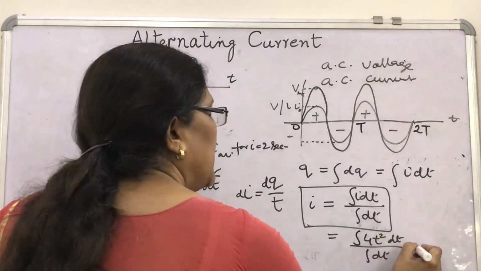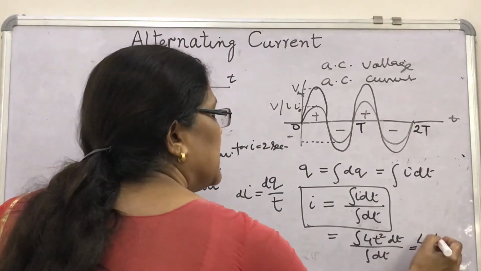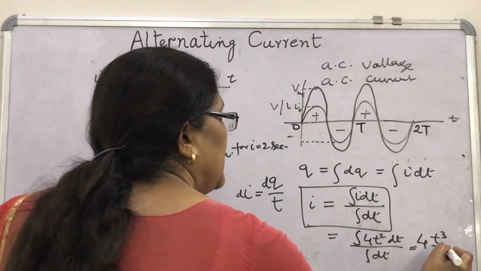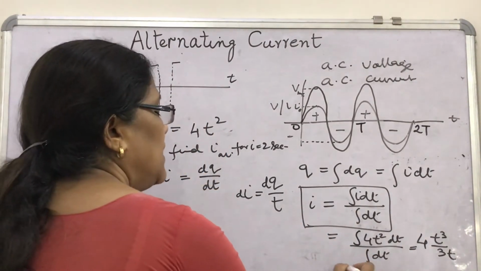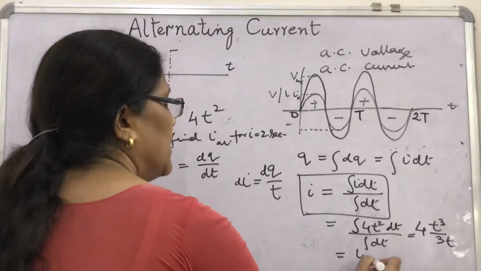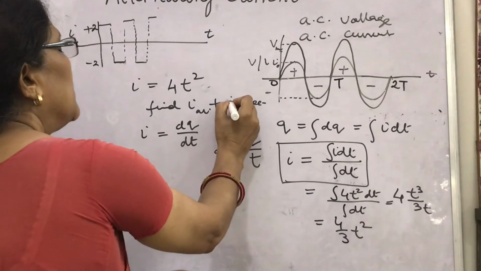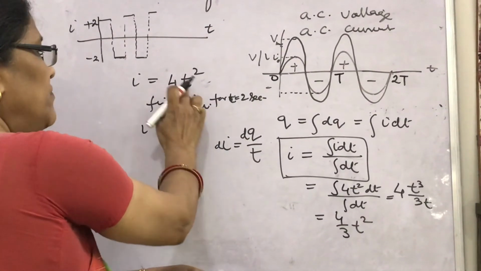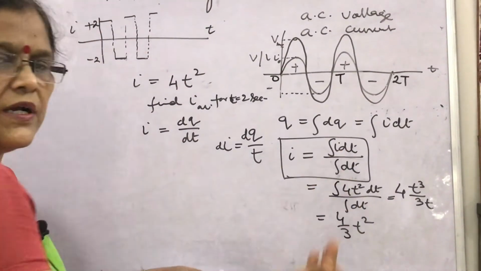Then how will you find it? This 4 is constant, and the integration of t square dt will be t cube upon 3, and the integral of dt is t. So what will you get here? 4 upon 3 t square. Put the value for t equal to 2 seconds. If the current I equals 4t square, put t equal to 2 seconds and you get the value.